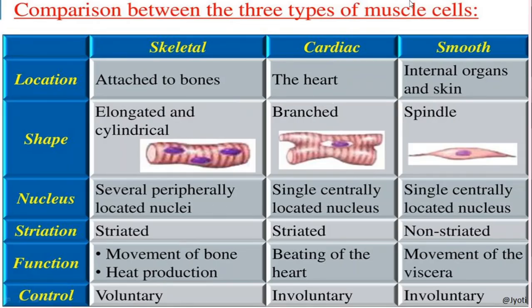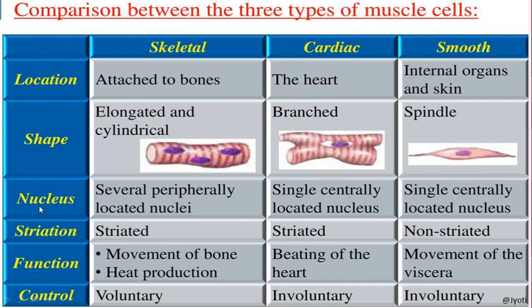Let us see at a glance the comparison between skeletal, cardiac and smooth muscles. Regarding the location, the skeletal muscles are attached to the bones, cardiac muscles are present in the heart, and smooth muscles constitute the internal organs and the skin. Then regarding the shape of the cell, the skeletal muscle cells are elongated and cylindrical, the cardiac cells are branched, and the smooth muscles are spindle shaped.